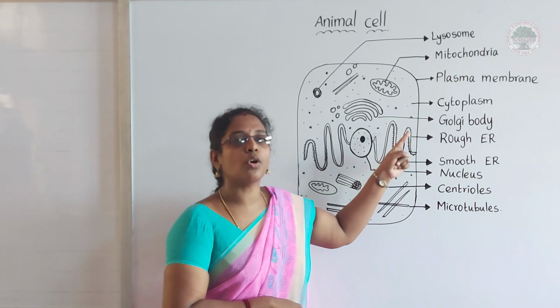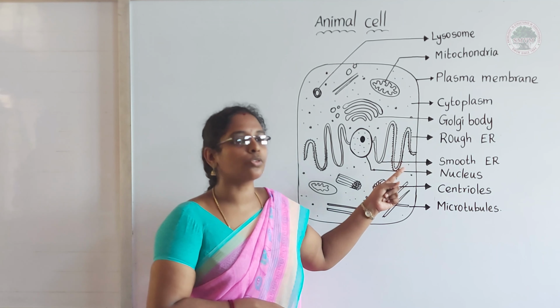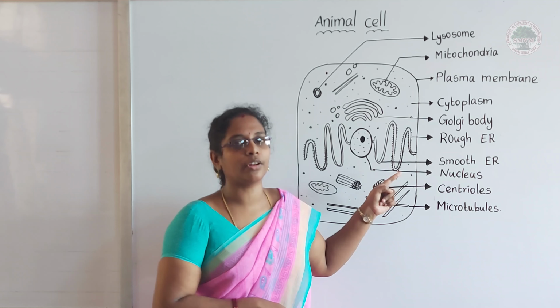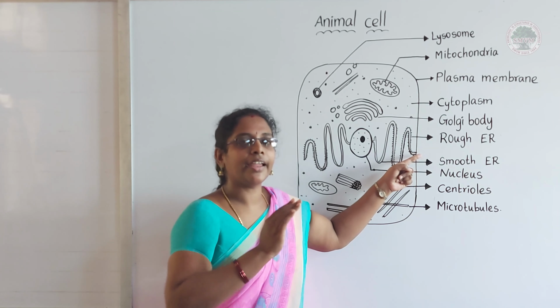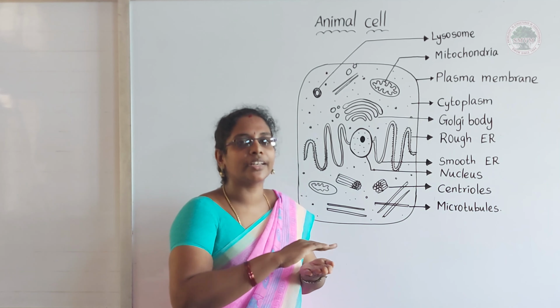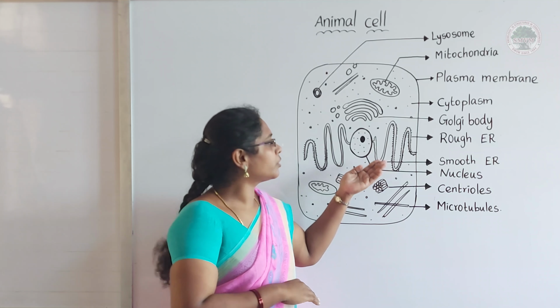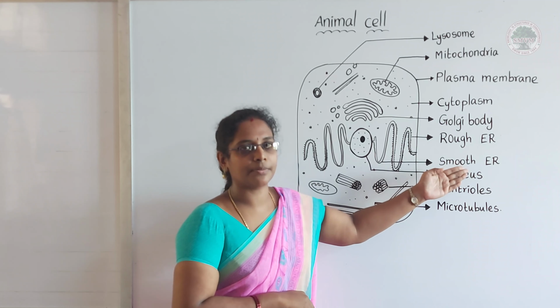Actually, these small dots are ribosomes. These ribosomes are scattered on this endoplasmic reticulum. So that's why we are calling that rough. When you see it, it just looks like a rough, coarse substrate. So that's why we are calling that rough ER, endoplasmic reticulum.